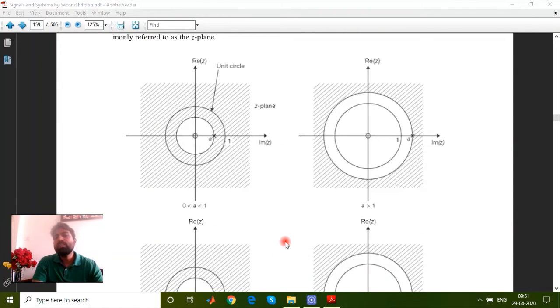Once you are asked how it can be plotted, the region of convergence, z equals a, is a kind of circle. It means that on this circle only, at this boundary z equals a, it is not defined, and outside the boundary it is defined. Here the examples have been taken for different values of a. Suppose a lies between 0 and 1, or a is greater than 1.